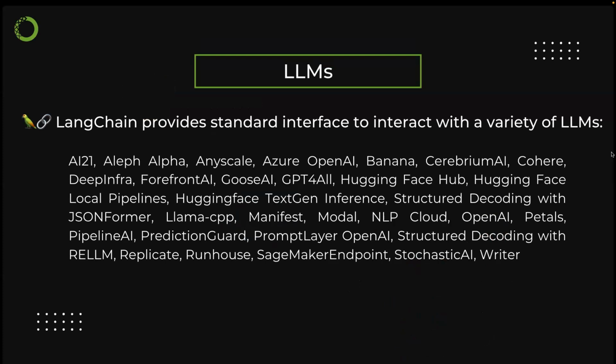Here's a list of model providers, which is pretty impressive. The ones I use a lot are the OpenAI APIs, Huggingface Hub, to load any of the Huggingface models, and I also use Cohere, which provides pretty good models as well. And then we have Llama CPP. If you want to load your local Llama model or Alpaca, it actually provides a lot more than Llama models. It's a list of Llama-based models that you can use with Llama CPP.